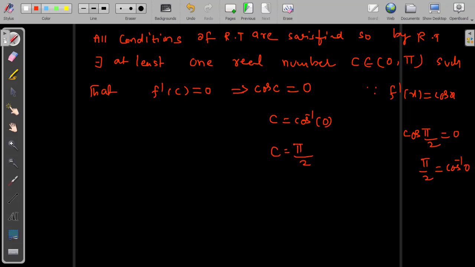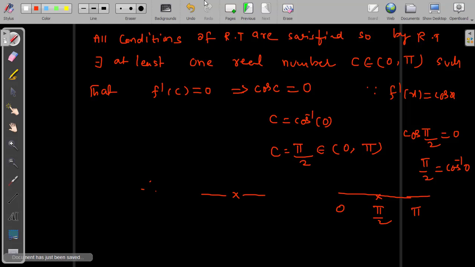Pi by 2 means 90 degrees. So I can say it clearly belongs to open interval 0 comma pi. Between 0 and pi, this is 0 degrees, here pi radians. So pi by 2 lies between 0 and pi. Hence the result. So we can say Rolle's theorem is verified here. That is the answer, c equal to pi by 2. Now let's take one more problem.